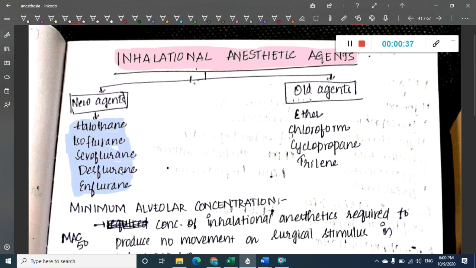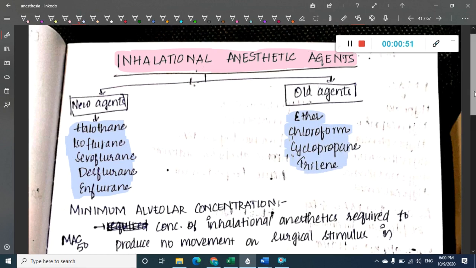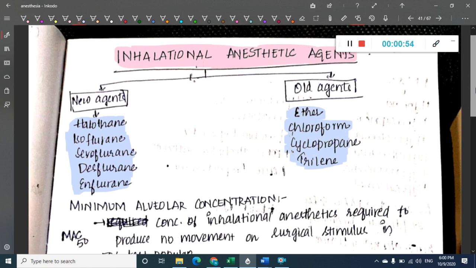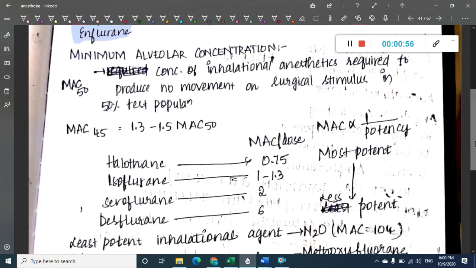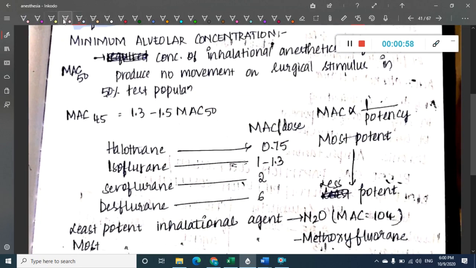Then what are the older agents? Older agents include ether, chloroform, cyclopropane and trilene. These are the older inhalational anesthetic agents. Now, we have to learn about some important terms.